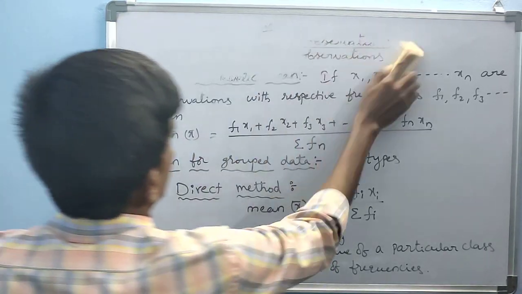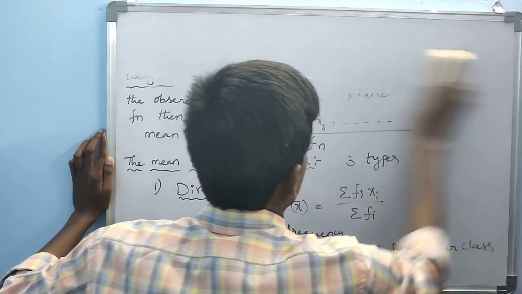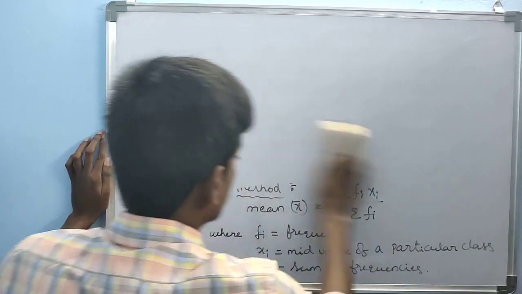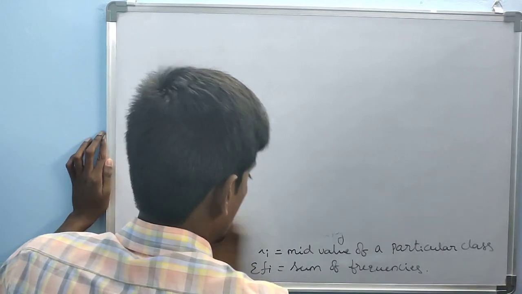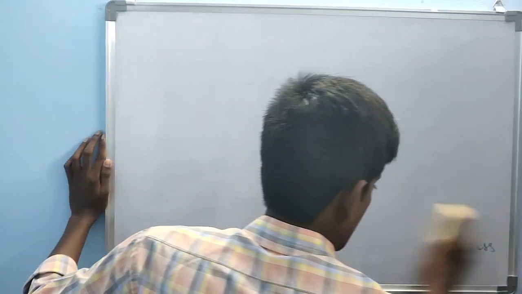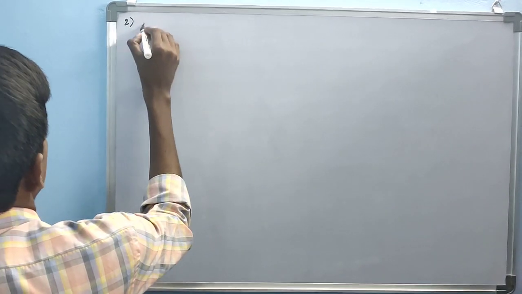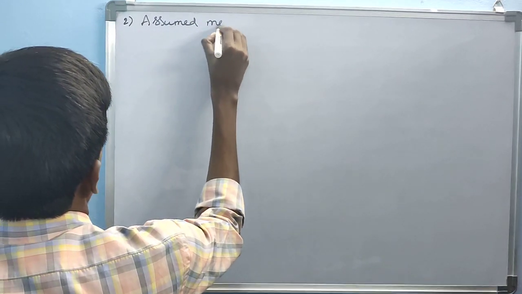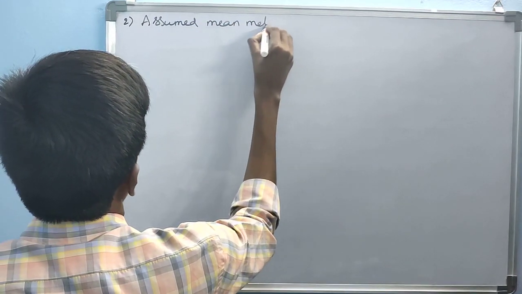And the next formula is the assumed mean method.